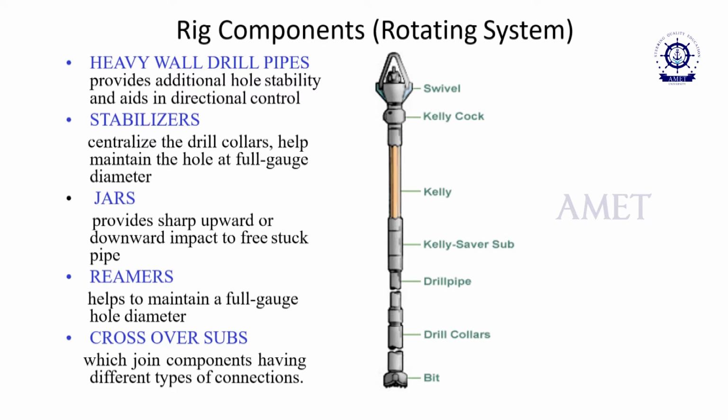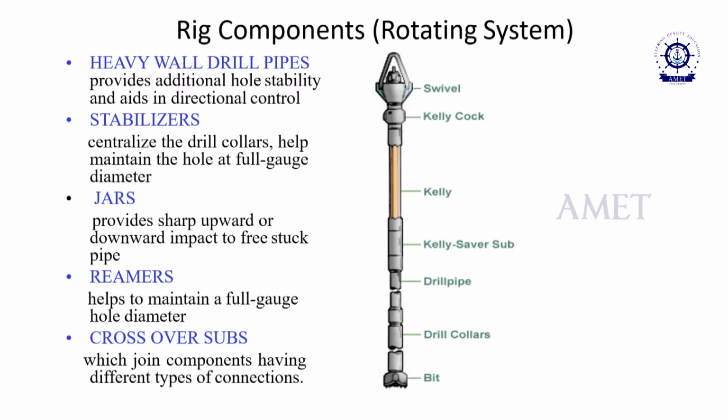The stabilizer is used to centralize the drill collars and helps maintain the hole at full gauge diameter. And jars: the jar delivers an upward and downward impact to free stuck pipe. So when the pipe is stuck, the jar is used to deliver the upward and downward impact.